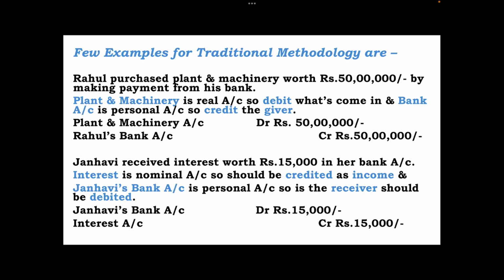Now the next example, we'll see Janhavi received interest worth rupees 15,000 in her bank account. Now interest is a nominal account, so it should be credited. It is an income. And Janhavi's bank account is a personal account, so is the receiver, so it should be debited. So Janhavi's bank account debit rupees 15,000. Money has come into Janhavi's bank, so 15,000 is debited and interest account is credited rupees 15,000.